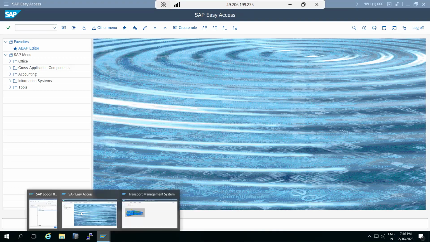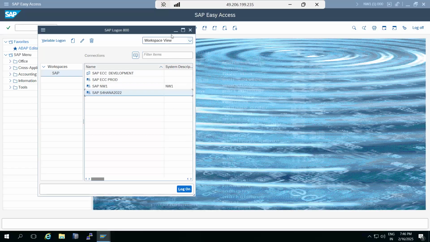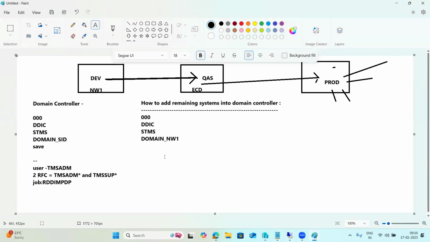Which systems are you going to add? You need to log into client 000 with DDIC, then perform these changes. Suppose it is production, then again you have to go to production client 000, DDIC, STMS, and provide the common domain name. Why? Because here you made NW1 the domain controller, so you have to give the domain controller SID. In ECD and production also you have to provide the domain controller details. So domain controller configuration is what we have to perform.